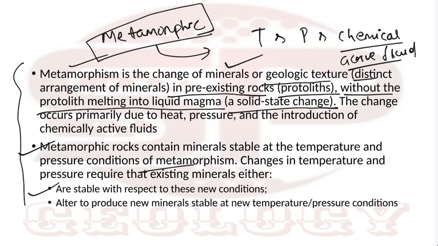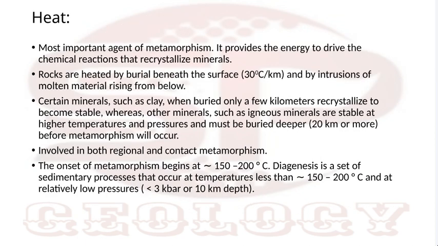First, we'll study temperature. It is the most important, the heat or temperature. In the case of high temperature and high pressure conditions, minerals will not be stable. Each mineral within a rock is stable at a particular range of temperature and pressure conditions. If that is exceeded, then they will change into a new mineral, or their configuration or structure will change to a new form. So the first agent is heat, or you can say temperature. It is the most important agent.